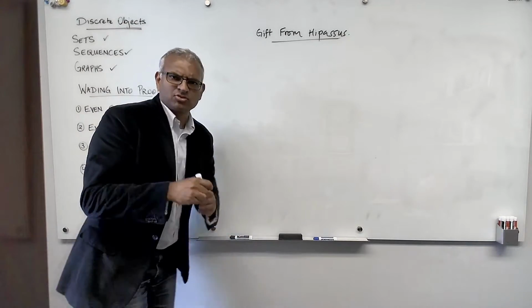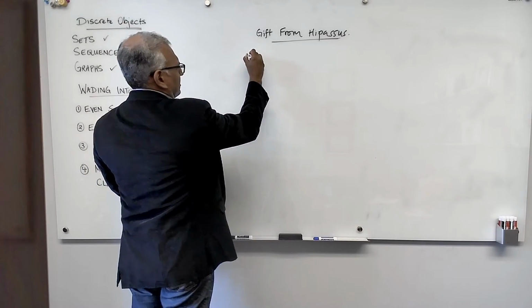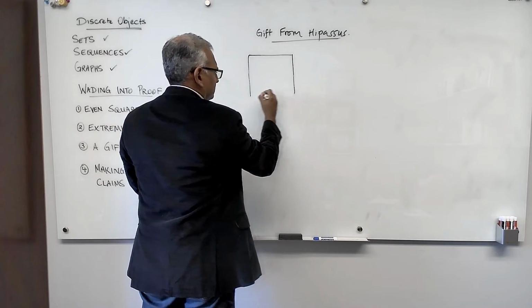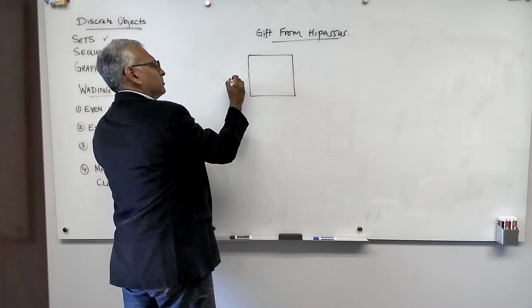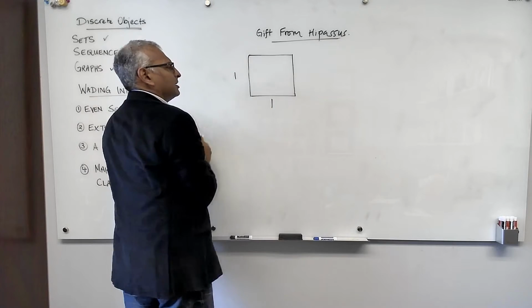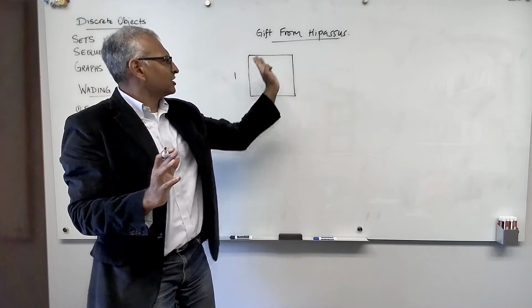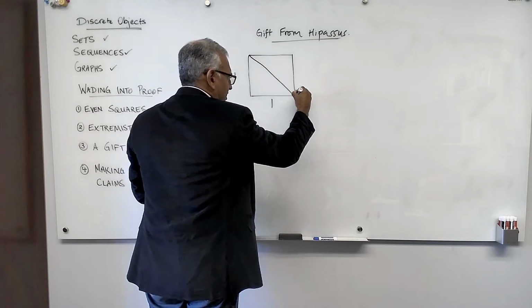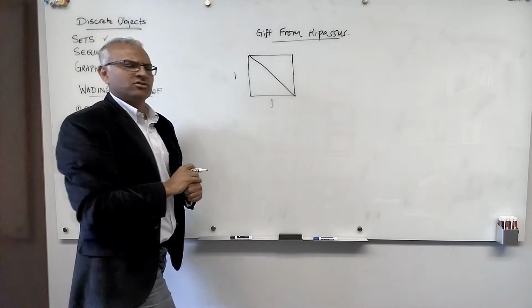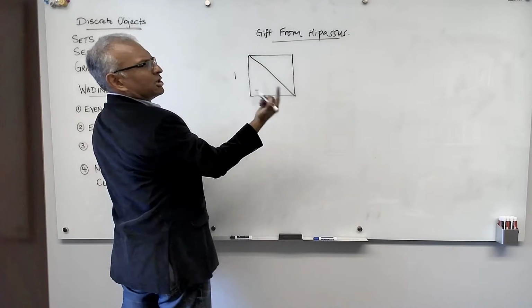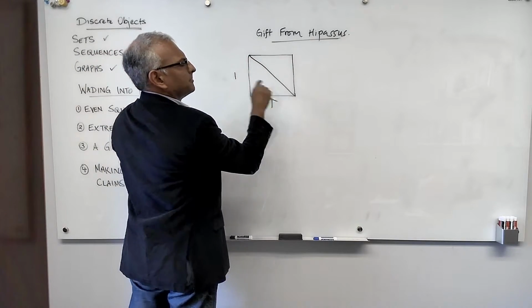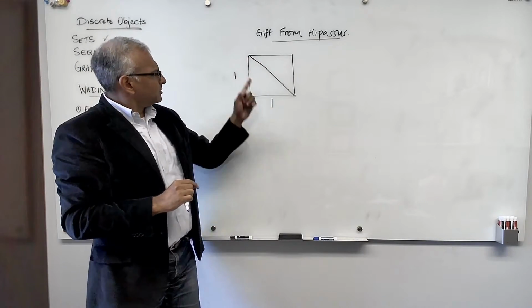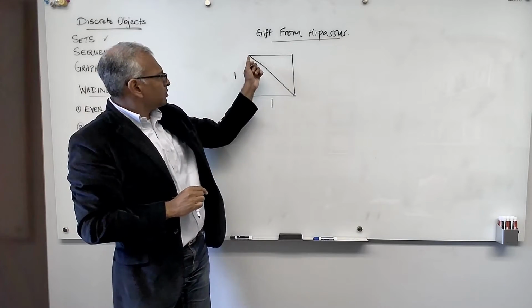So Hippasus comes to Pythagoras and says, Pythagoras, I got this field, and it's 1 kilometer by 1 kilometer. I'm going to split this field to give my friend half of it. So I'm going to split it along this diagonal. My friend is going to get half of this, but I'm going to charge him for the fence. And in order to charge him for the fence, I need to know what this length is.